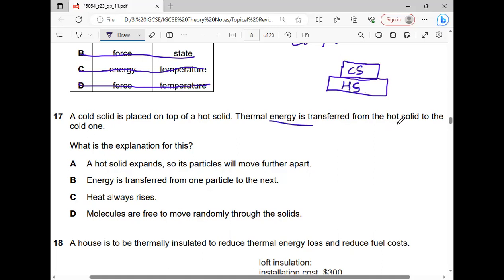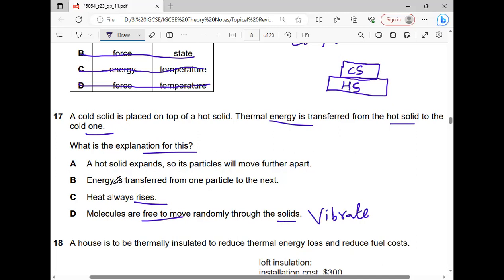Thermal energy is transferred from the hot solid to the cold one. What is the explanation for this? Heat always rises? No, not necessarily. It always flows due to the temperature difference. Molecules are free to move randomly throughout the solids? No, in a solid, molecules always vibrate about their mean position.